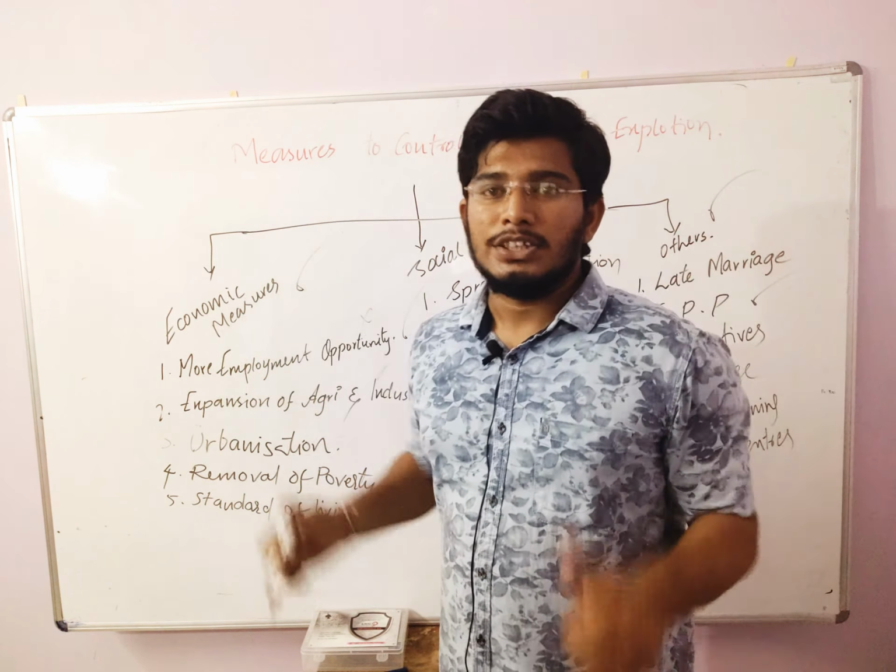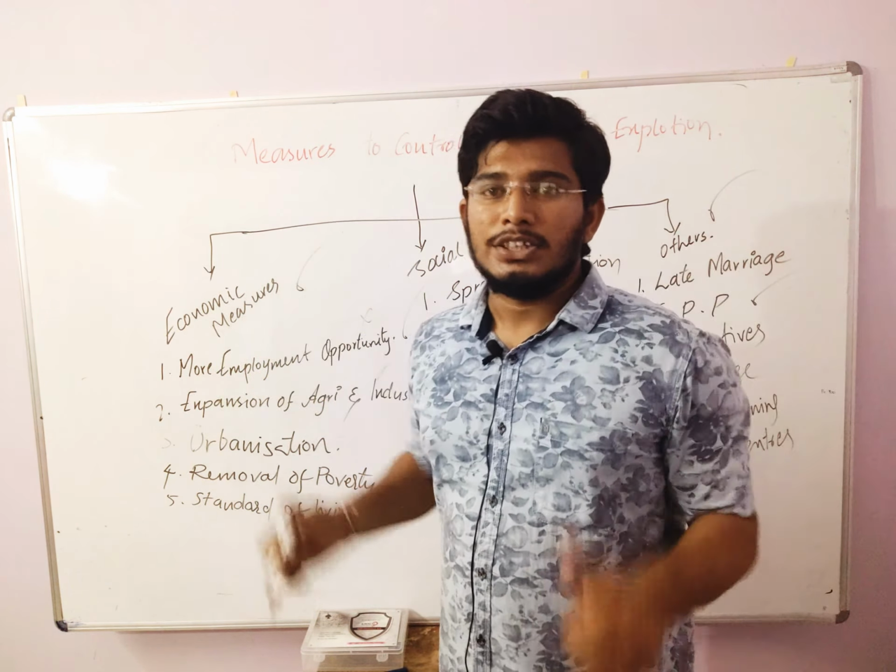And next one, social measures. First, spread of education. If everyone is educated, they will have awareness of the benefits of a small family and knowledge of the family planning system. So this is also one measure. Next one, status of women. Women must be treated like men and given enough facilities. Next one, increase in the minimum age of marriage.